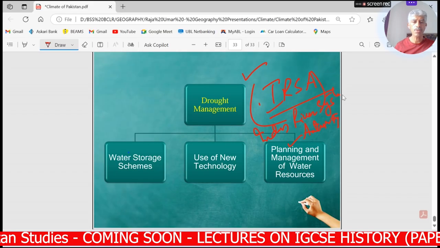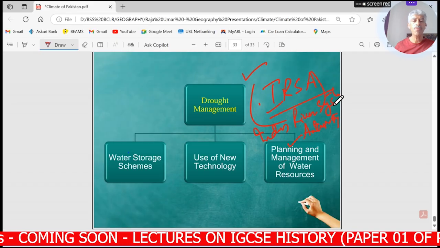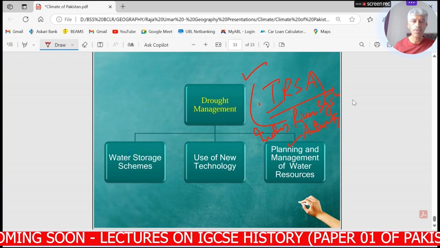Inshallah, we will start the next unit, management of the water sources, the issue of sustainability. So we will be talking about dams, barrages, and canals in our next lesson.